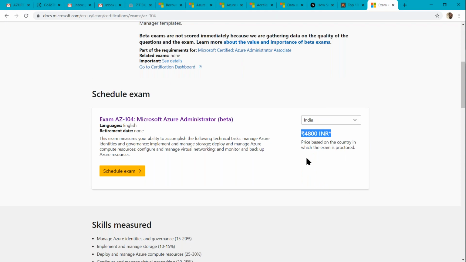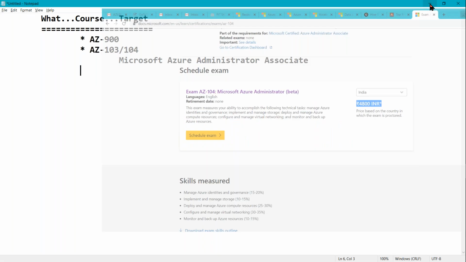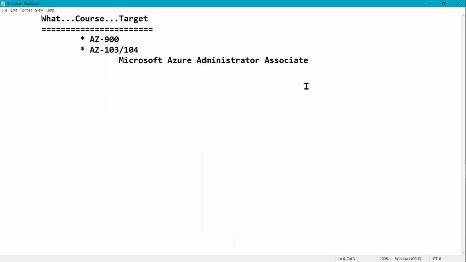We can work as a Microsoft Azure administrator, and not only from the exam point of view, with this course we can enter into Microsoft Azure. We'll come to know in detail about cloud fundamentals, plus how we can work as an administrator with the Microsoft Azure cloud platform. Those things will be covered here.